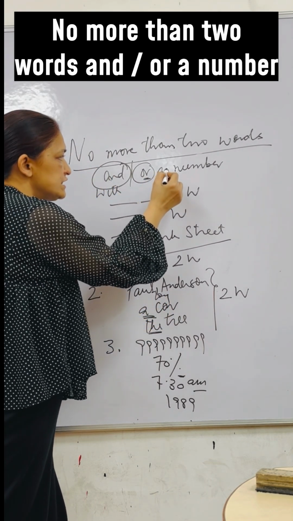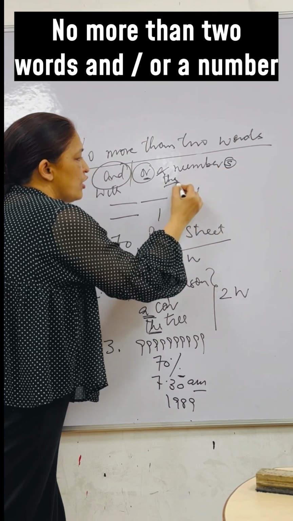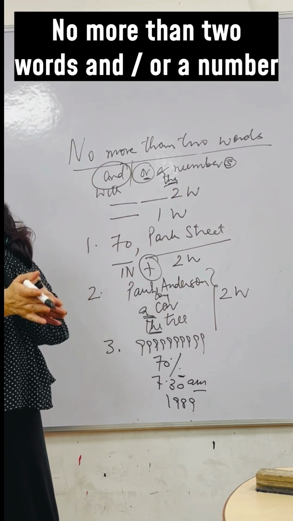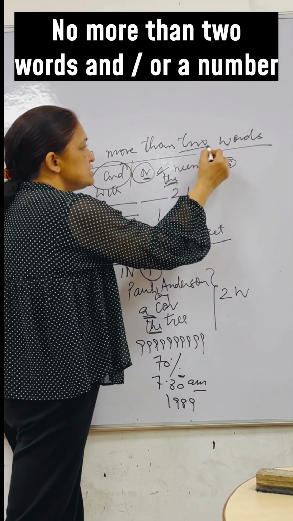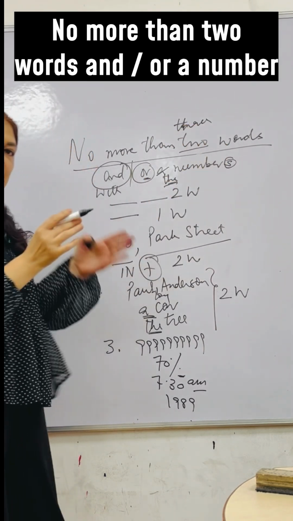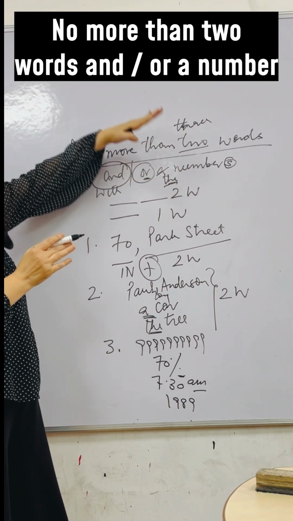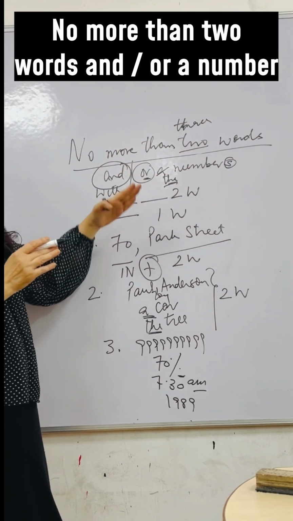If the instruction changes from a number to the numbers, now my answer can have more than one number. And if the instruction changes to no more than 3 words, now my answer can have 3 or less than 3 words. So I think, or I hope, you will definitely understand.